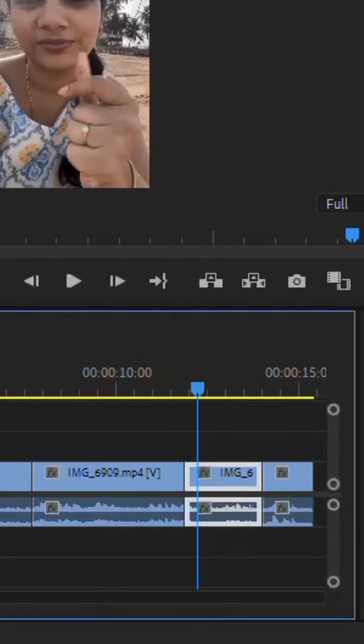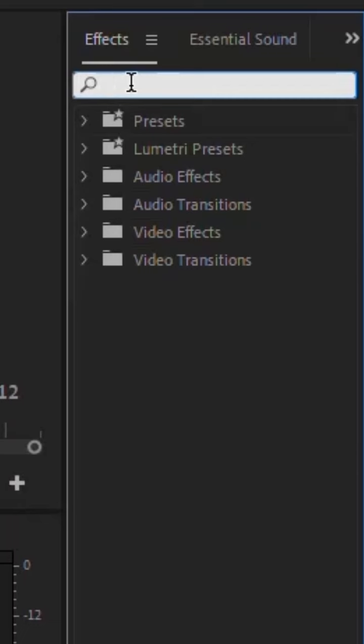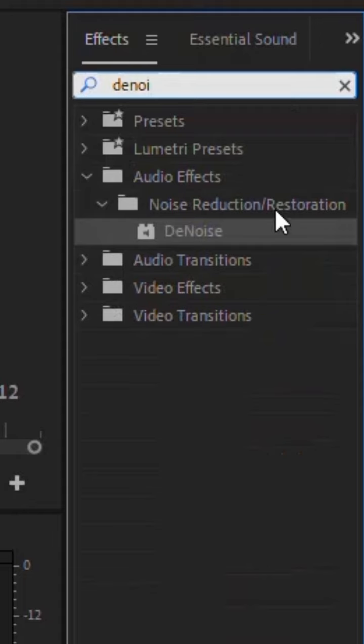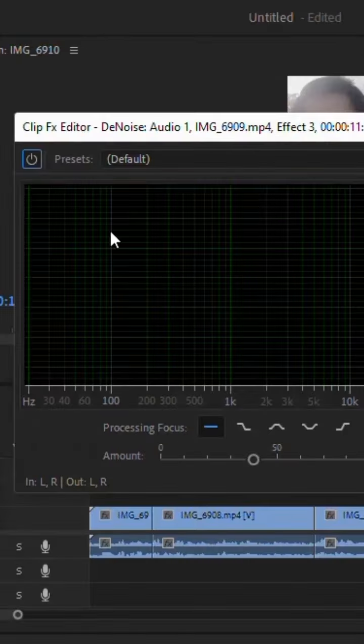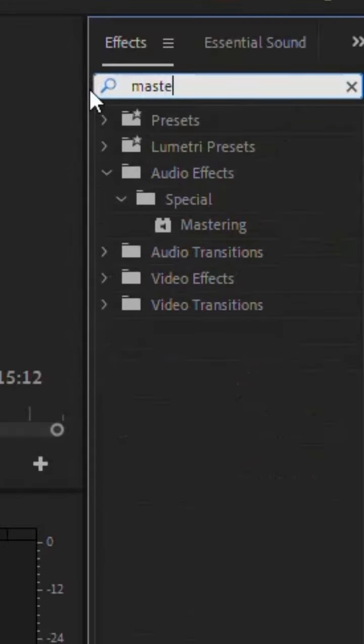Import your file and select the layer. Go to the effects panel and type denoise. Drag and drop the filter on this layer. Click on the edit and select heavy noise reduction.